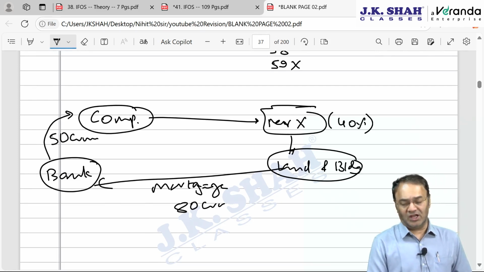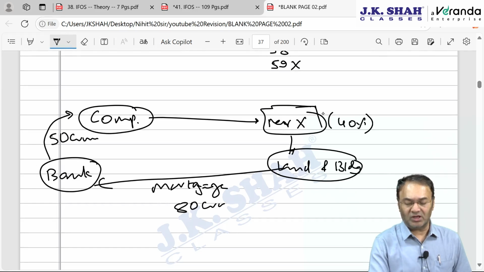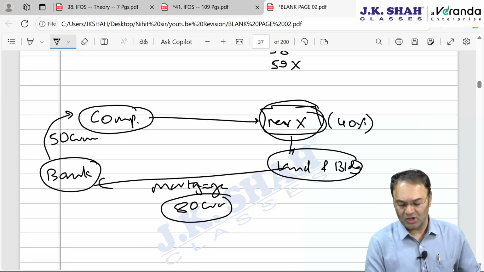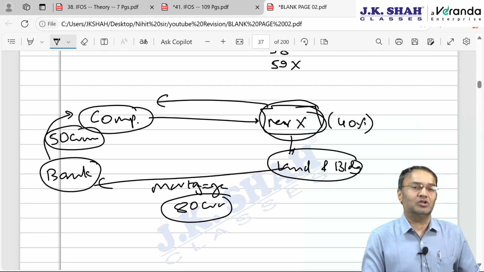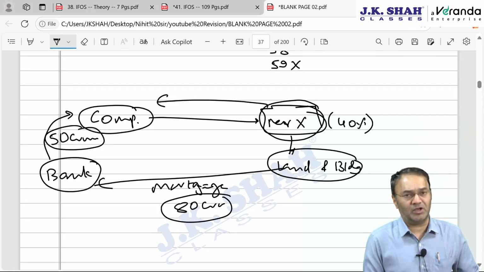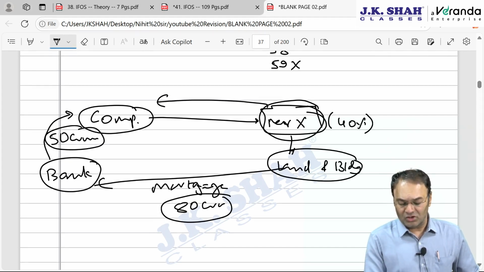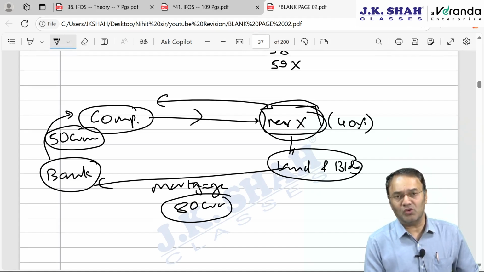Okay, now one fine day, Mr. X was desperately in need of funds, and he has this property, but his property is mortgaged with the bank for giving a loan to the company. Now he is in need of some 2 crore rupees. So he requested the company to repay this 50 crore loan so that the bank will release this property, so that he can sell this property and manage the 2 crore rupees requirement. So the company asked him, sir, how much do you need? He said, I am in need of only 2 crore rupees.